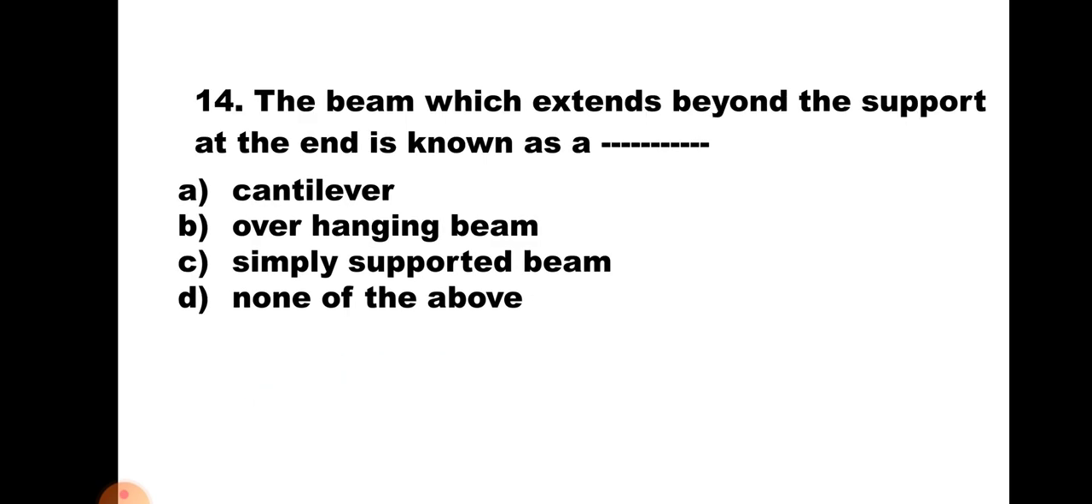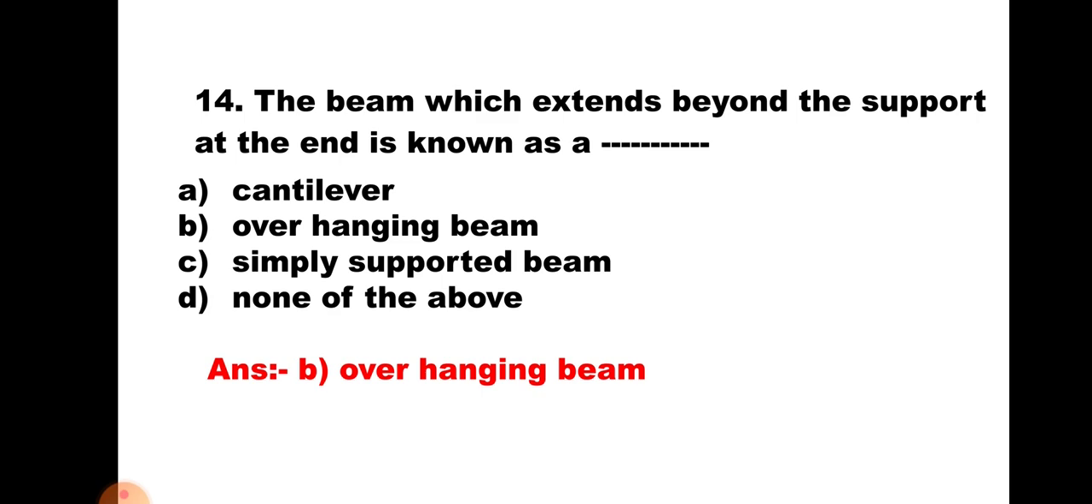Hence, the correct answer is C, simply supported beam. Question number 14. The beam which extends beyond support at the ends is known as: A. Cantilever, B. Overhanging beam, C. Simply supported beam, and D. None of the above. If the beam extends beyond the support, it is known as overhanging beam. Hence, the correct answer is B, overhanging beam.